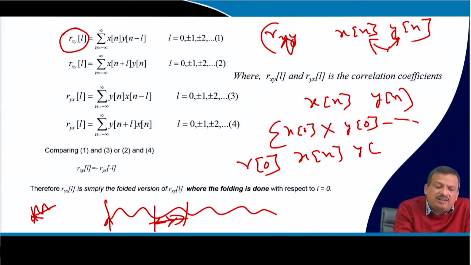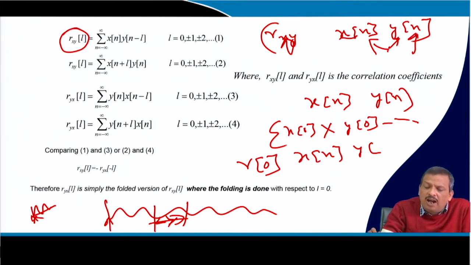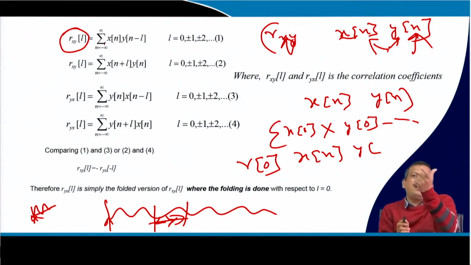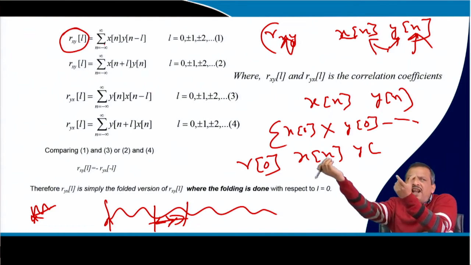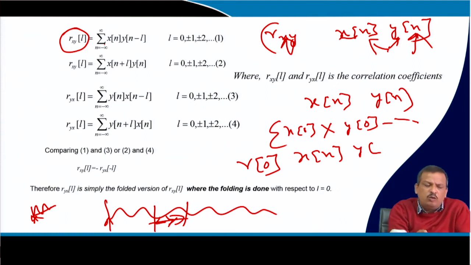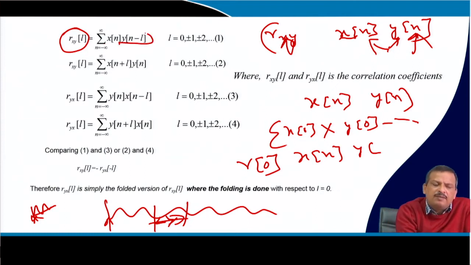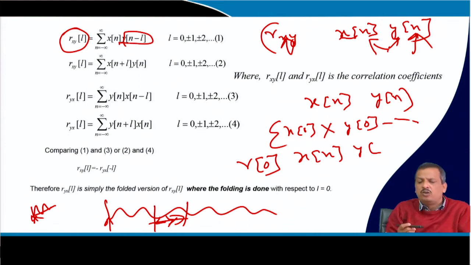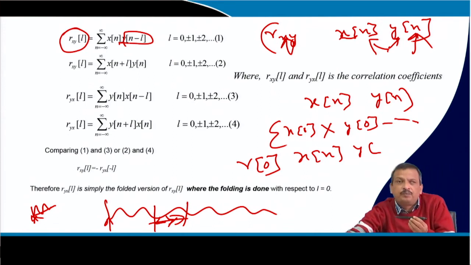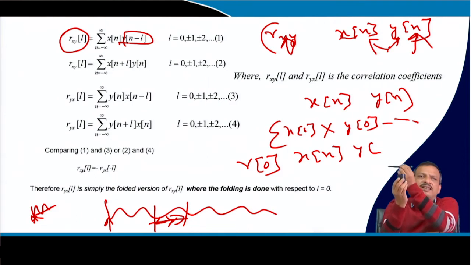Suppose I want to measure the similarity of x of n in the signal y of n. I want to know how similar x of n is with y of n. So I will keep x of n fixed and slide y of n. I left shift y of n by L. Let us say this is one signal and this is another signal.